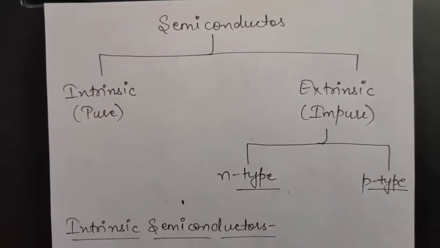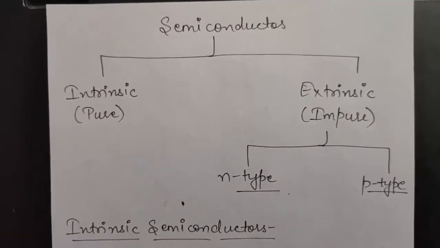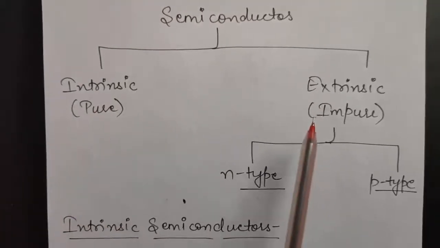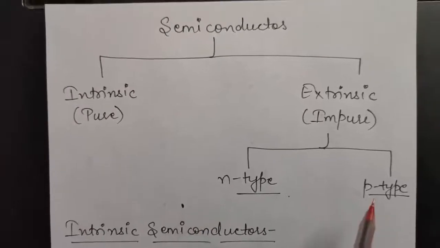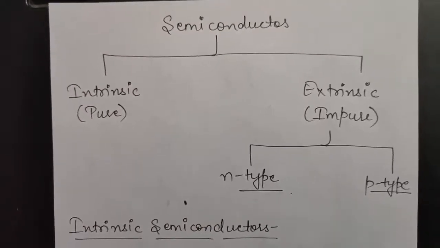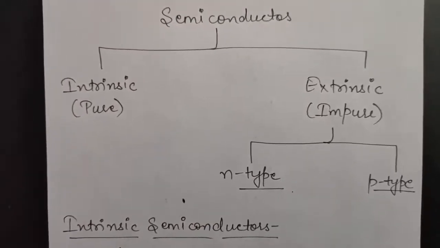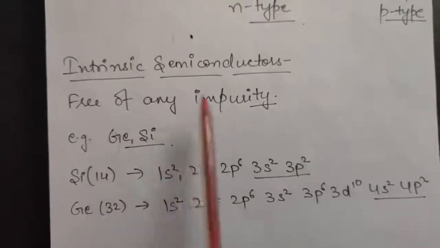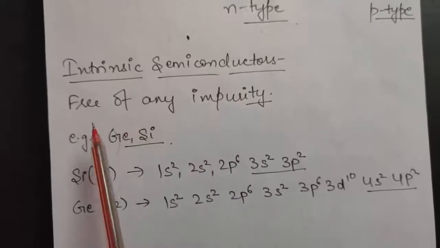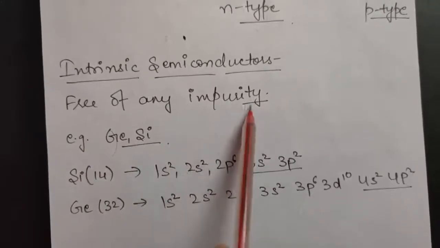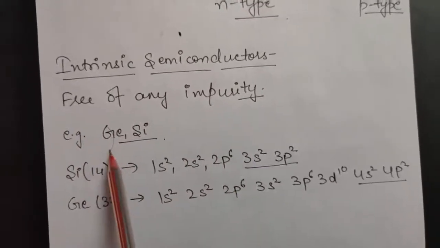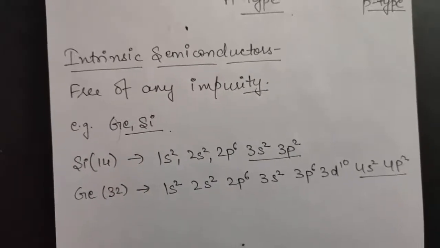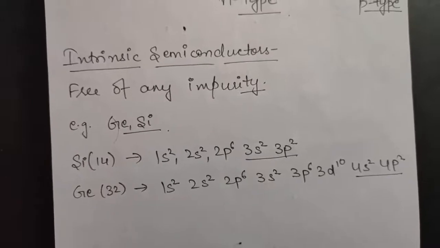First of all we will be studying all these semiconductors one by one. First intrinsic, then extrinsic, then N-type, as well as P-type. So let us begin with the intrinsic semiconductors first. As I told you, intrinsic semiconductors are the pure semiconductors which are free of any impurity. For example, germanium, silicon. Pure germanium or pure silicon are the examples of intrinsic semiconductors.